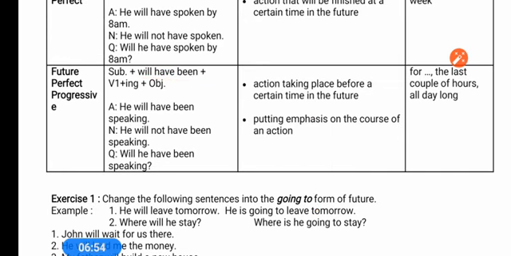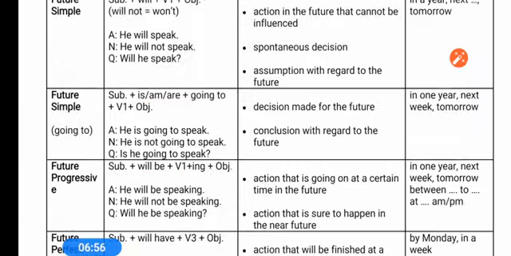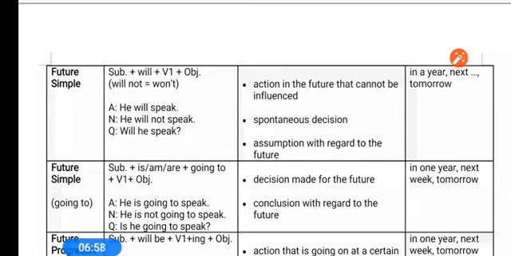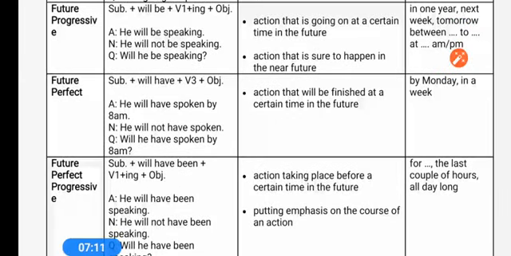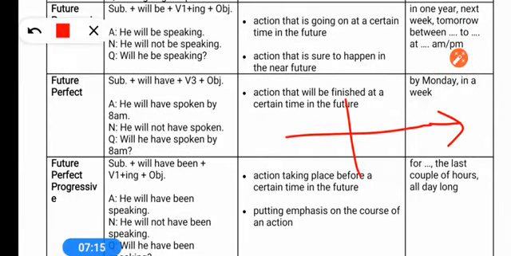Once again I am repeating, future simple tense is used to tell a future action, future activity, future plan, promise or spontaneous decision. Future continuous is used to tell what will be happening or what will be going on at a particular time in the future.